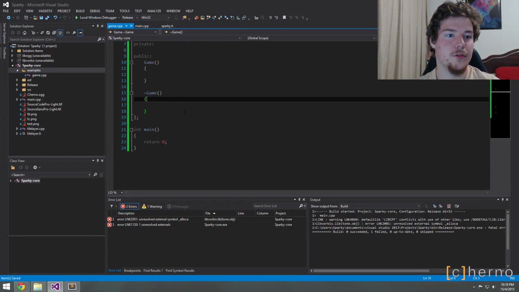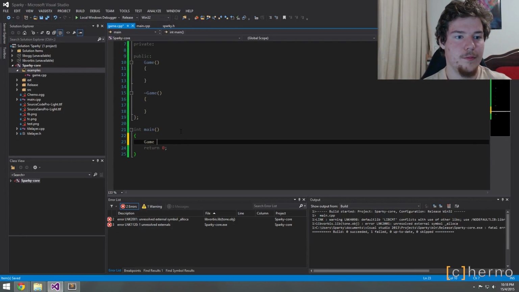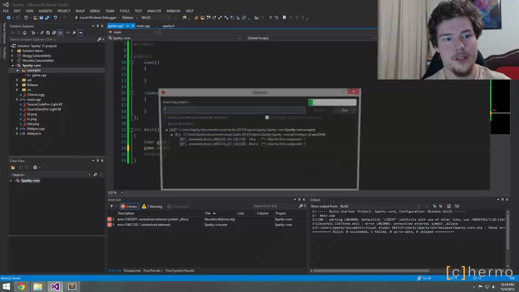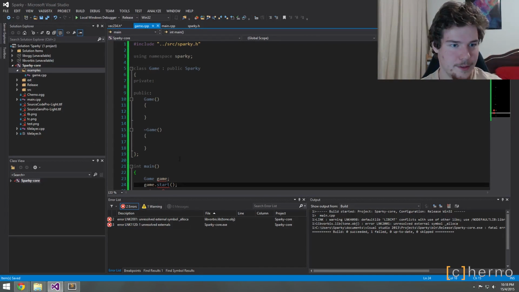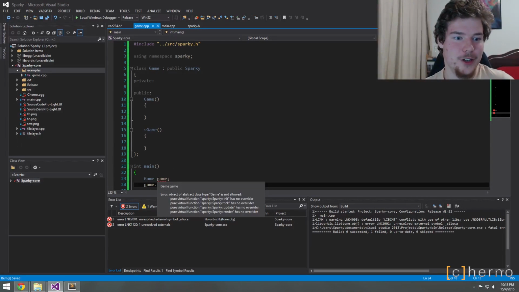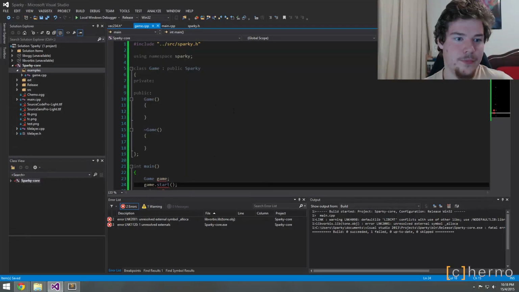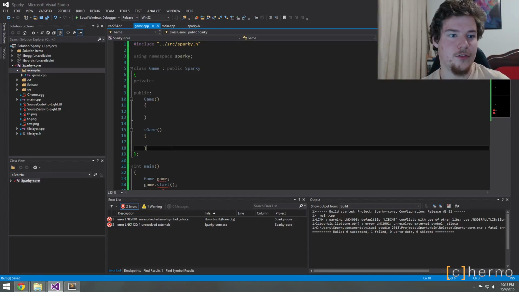Okay, and then what we do is we make a game, and then we go game.start. Whoa. Visual Assist. I just got visual assisted. Hope that didn't destroy everything, because that seemed to do a few things. Dodgy. Yes, so obviously we can't do this yet because we have to override everything.